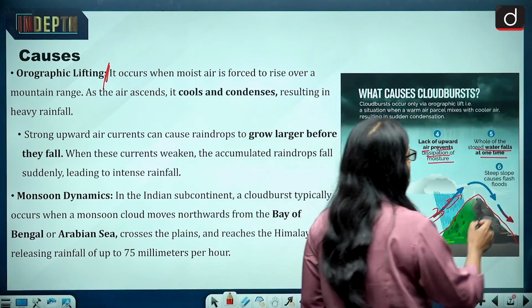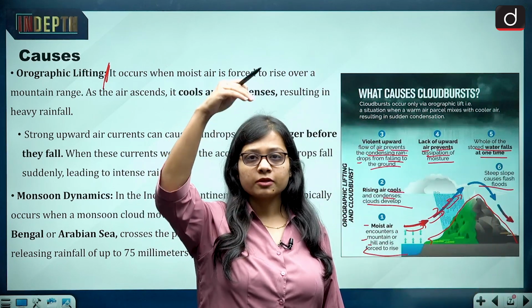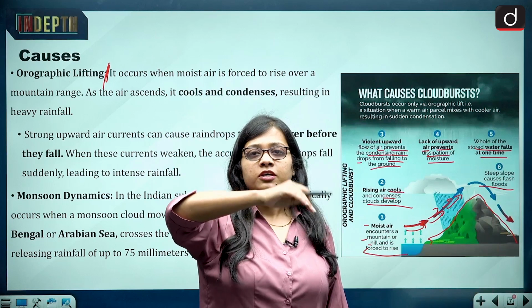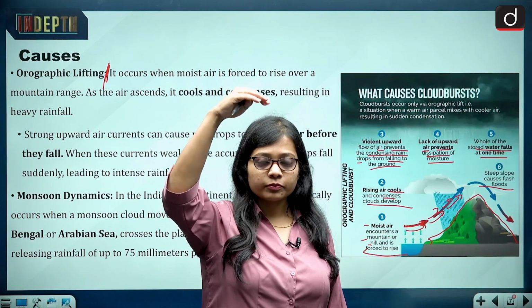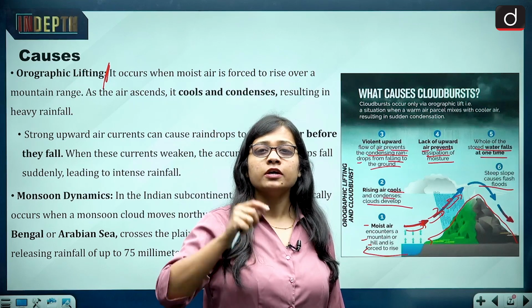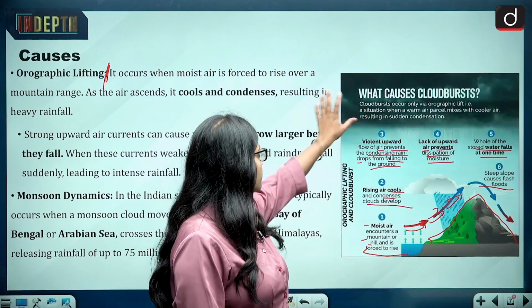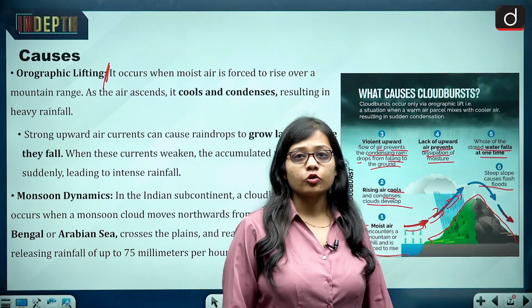And steep slope causes flash floods. Now when the cloudburst takes place and the mountain has a steep slope, the water, while precipitation, comes down in a very heavy flow, and that causes flash floods. And this is the process of orography or orographic lifting.